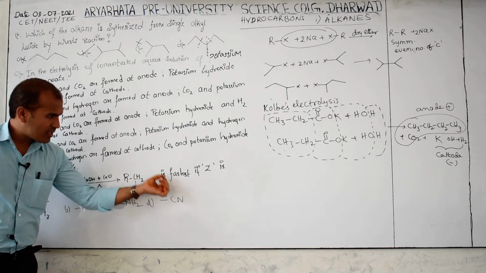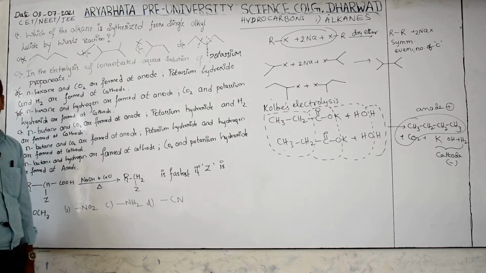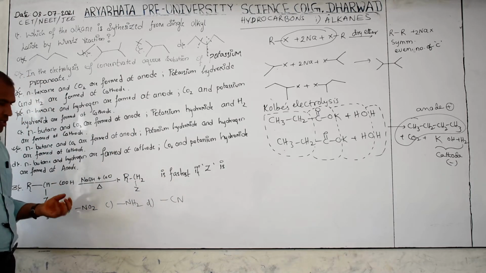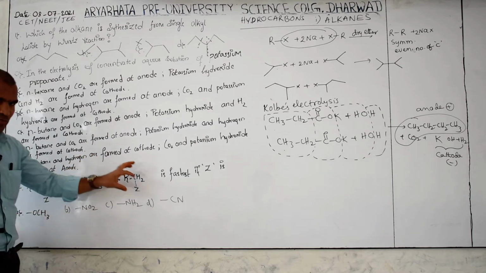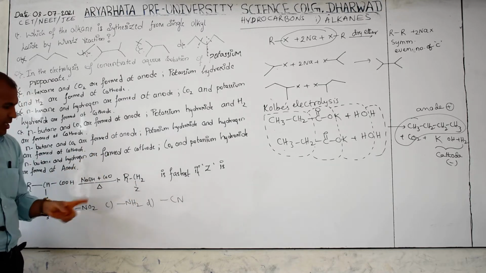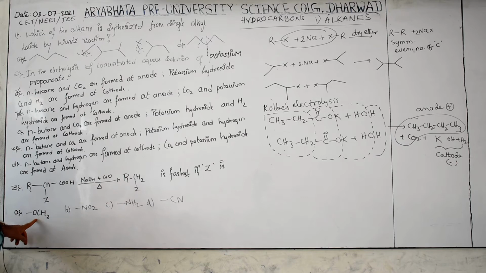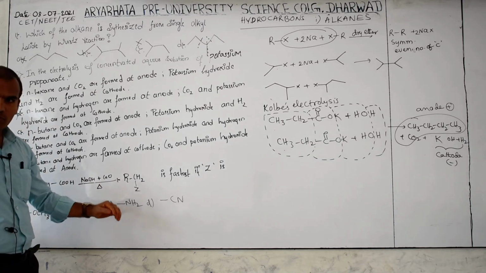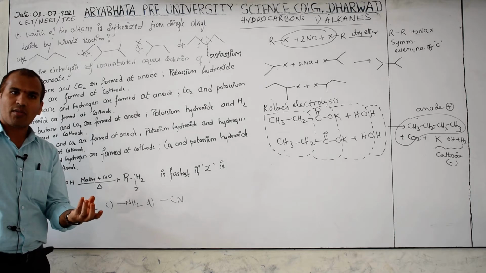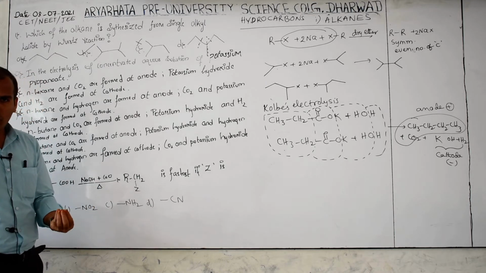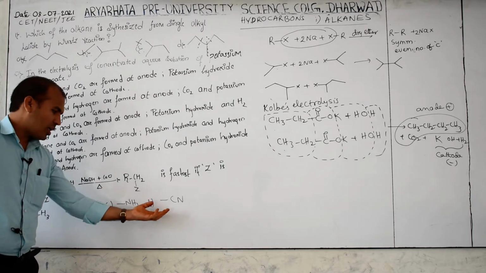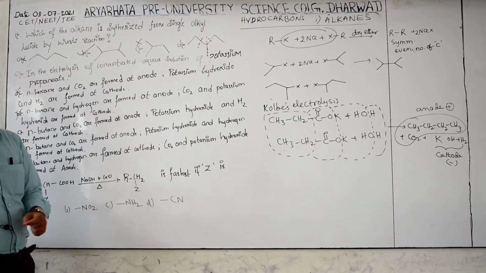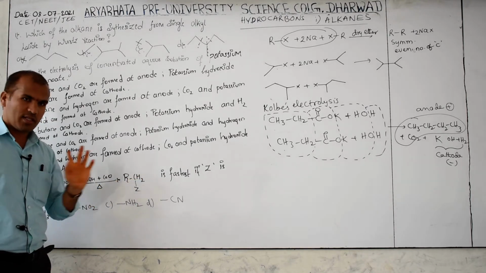It is fastest if Z is, how to know this is fastest? It means this reactant converted to this product fast when Z is an electron withdrawing group. This is a little bit of a minus I effect. This is minus I effect. This is plus I effect, an electron donor. Electron donor is plus. Electron withdrawing is minus. So if this is there, then only it gives a fast reaction.